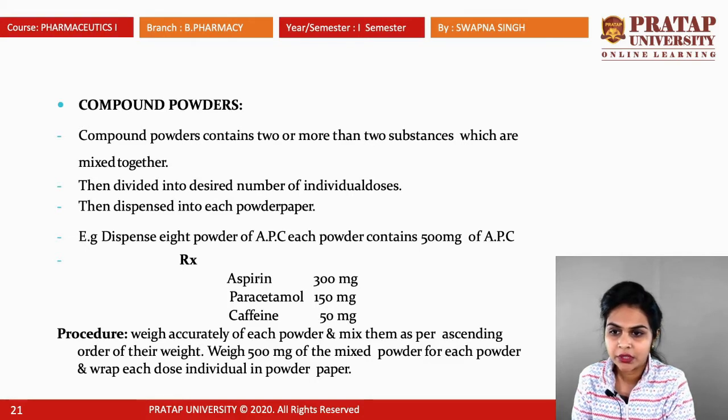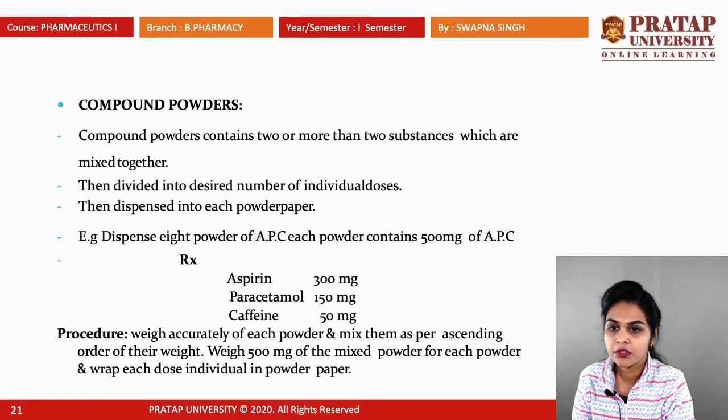An example of a compound powder is: dispense 8 powders of APC, each powder containing 500 mg of APC. APC means aspirin, paracetamol and caffeine powder. The formula for APC powder 500 mg is: aspirin 300 mg, paracetamol 150 mg, and caffeine 50 mg.